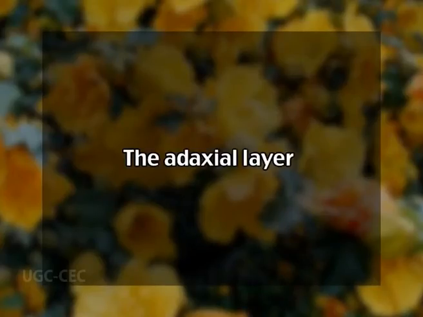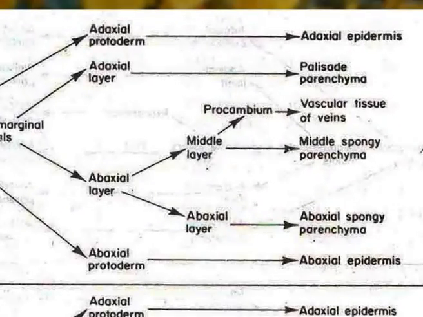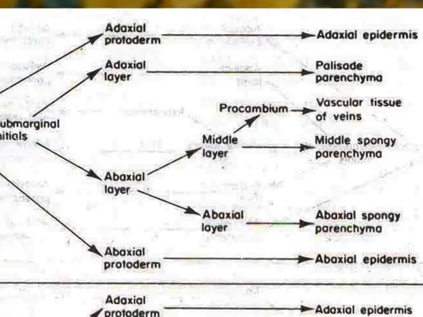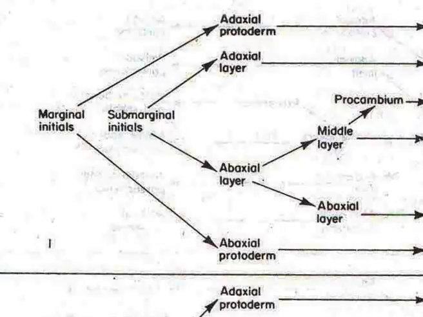The adaxial layer gives rise to the upper layer of the palisade parenchyma, and the abaxial layer produces the lower layer of the spongy parenchyma, and even some of the adjacent, more deep-seated layers of the mesophyll, by periclinal divisions. The central tissues of the mesophyll are usually formed by periclinal divisions of some marginal initials.